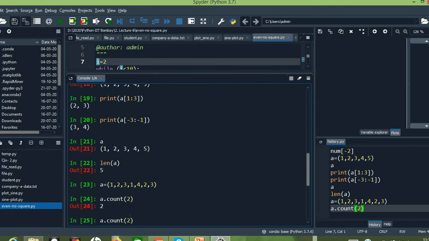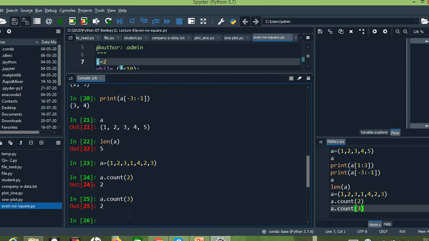Let me go for another value. I have taken element 3. How many times has element 3 appeared? Element 3 has appeared 2 times. So that is the output. The count method will give us how many times the element has occurred in the tuple. Here remember we need to pass the argument. The argument will be the element.